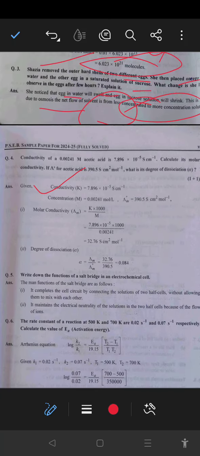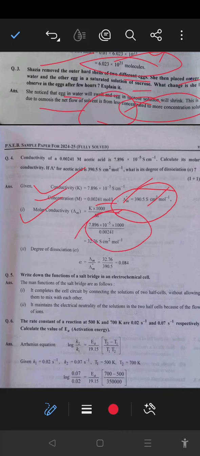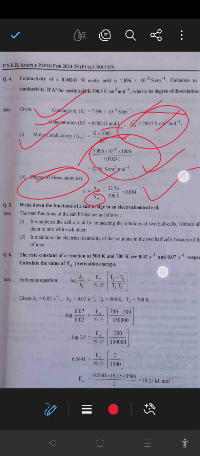Next, conductivity values are given, the concentration is given, the molarity is given. Molar conductivity at infinite dilution is also given. So for molar conductivity the formula is K multiplied by 1000 divided by M. Putting in all the values, we get the molar conductivity. After that, the degree of dissociation can be calculated from the molar conductivity we calculated and the molar conductivity at infinite dilution that is given. We divide them, and that will give the degree of dissociation.